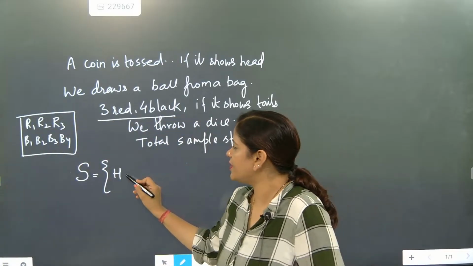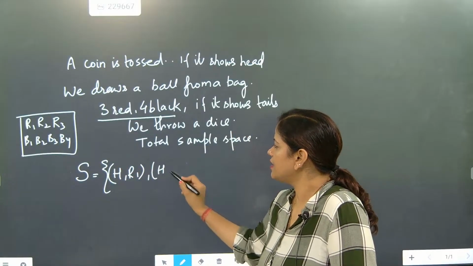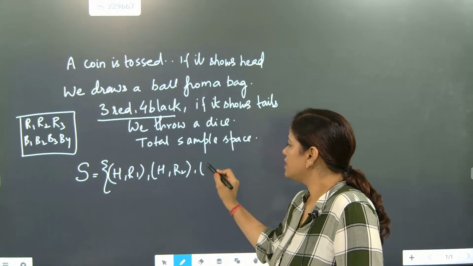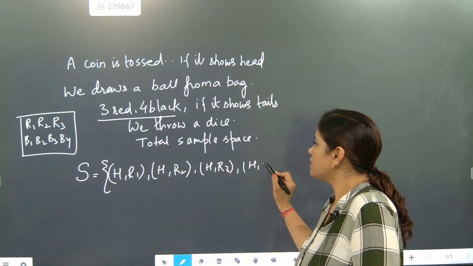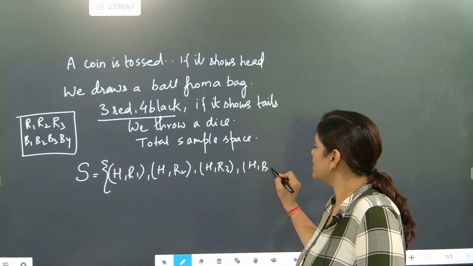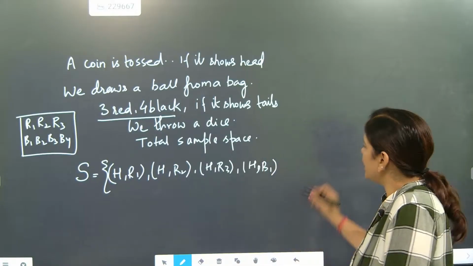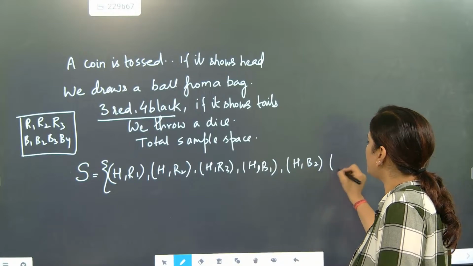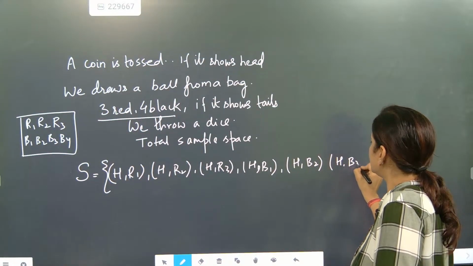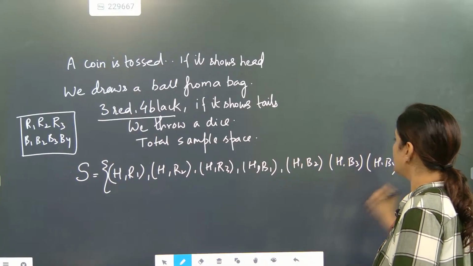So it will be either first red ball, then second red ball, then third red ball, then black balls. So here it is going to be head with second black ball, head with third black ball, and head with fourth black ball, beta.